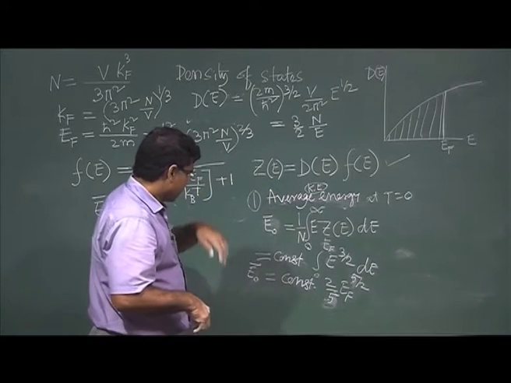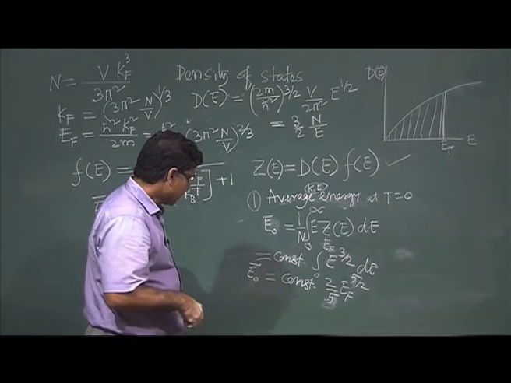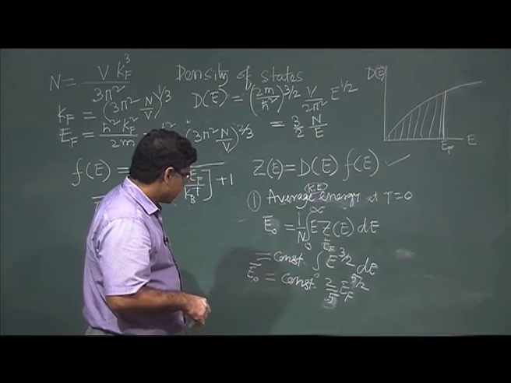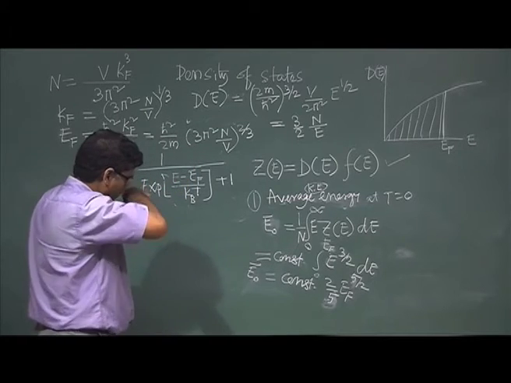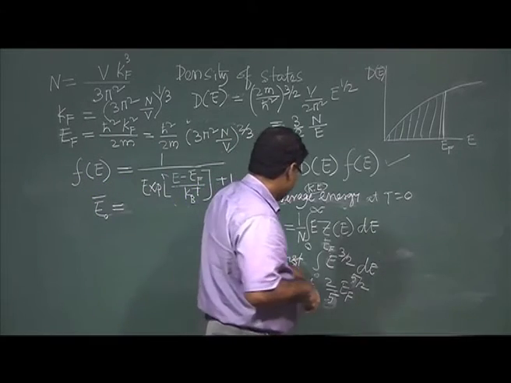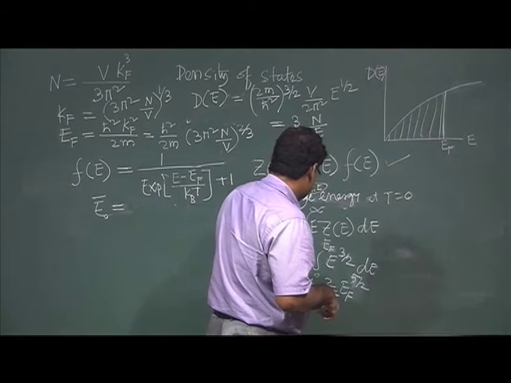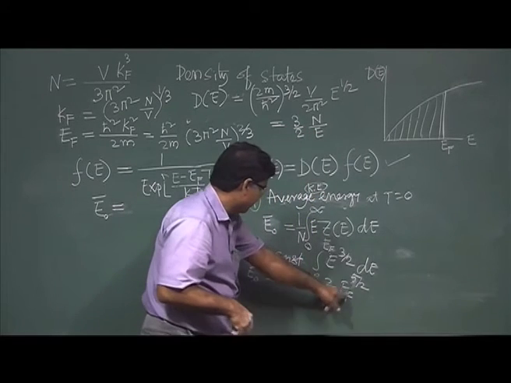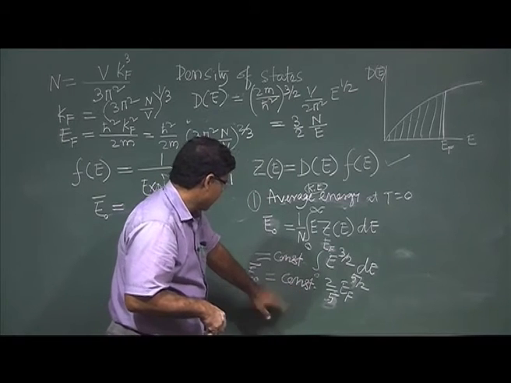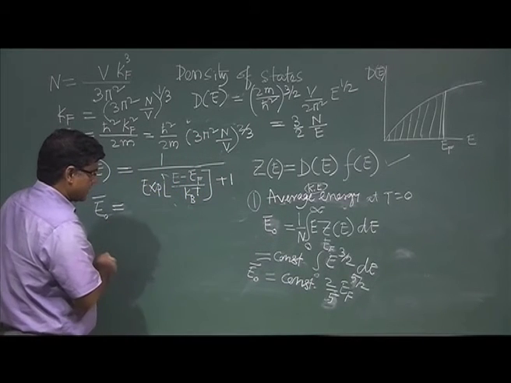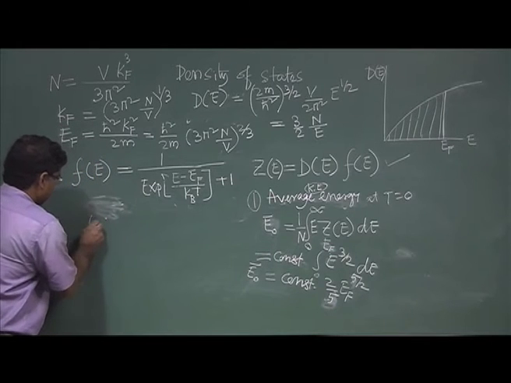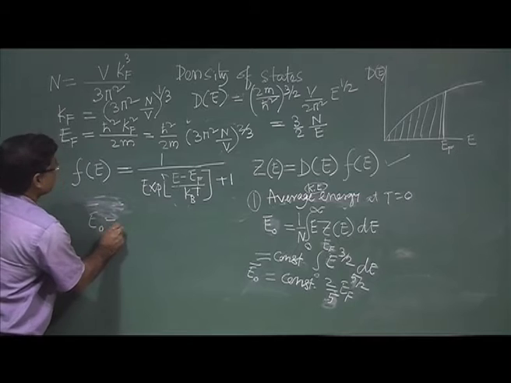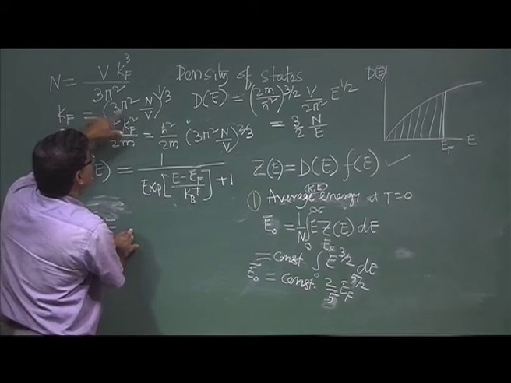Okay. So, this is constant, and then this will be EF to the power 5 by 2. So, I can write E0 bar equal to constant. What is this constant?